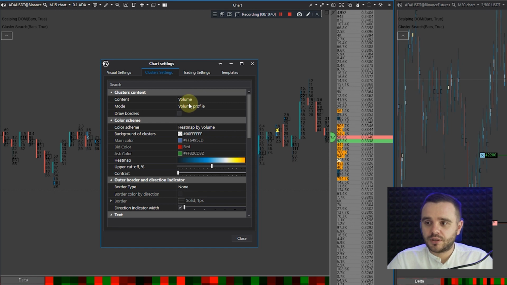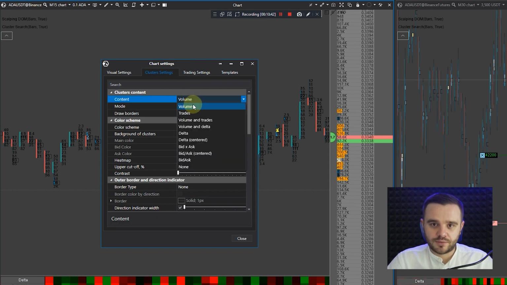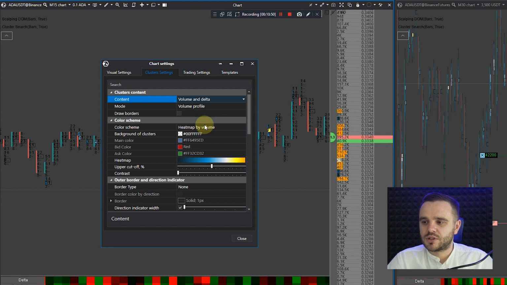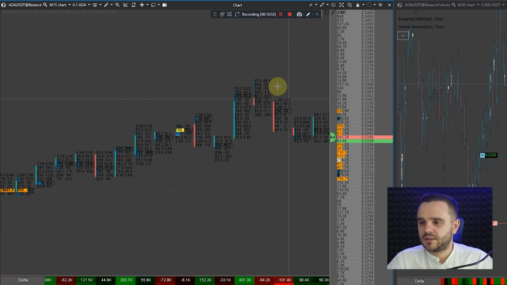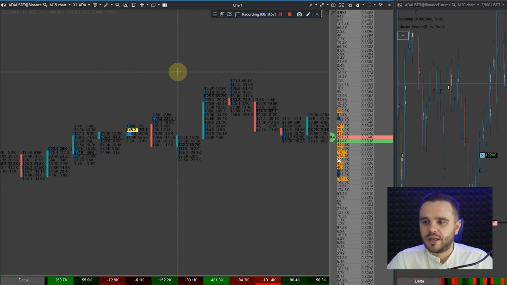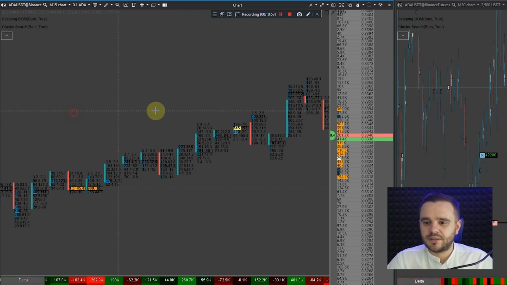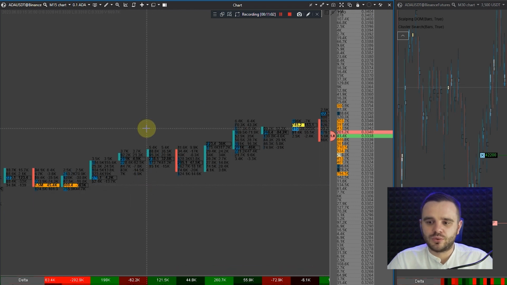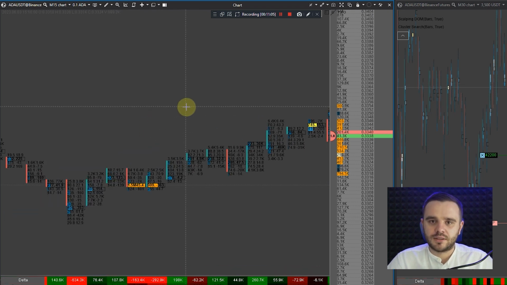Also in a footprint, as I told you, there are different types of information that you can analyze. You can analyze, for example, trades, volume and trades, volume and delta. For example, like this one, volume and delta. You can see exactly what's going on in each candle. But honestly, I didn't find it super practical to use. I didn't find a way it helped me boost my trading, because for me it's enough to see a very big volume.